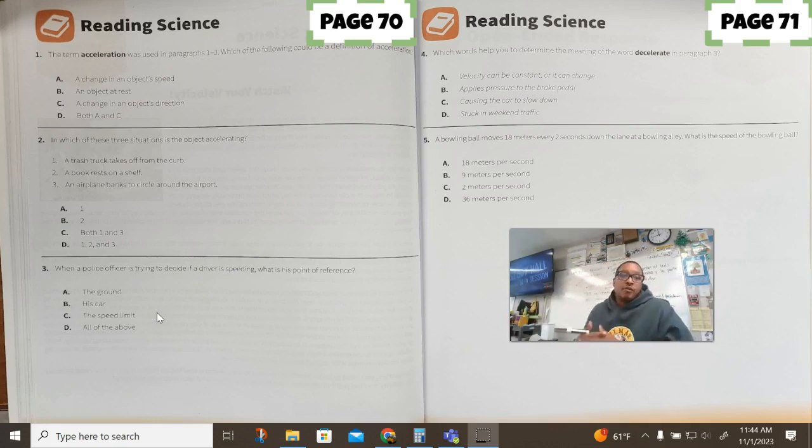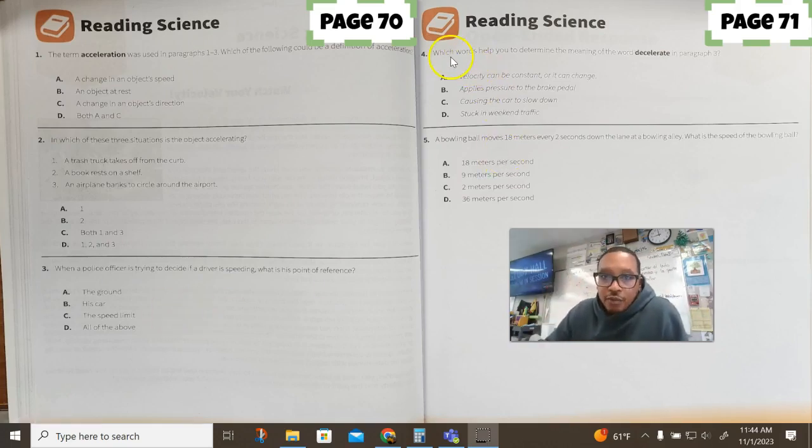So again, the best point of reference would be the police officer's car, and they can do this in several ways. They could be going a certain speed and see how fast your vehicle is going in reference to their vehicle. They could also be stationary in their vehicle and see how fast you move past them. So there are different ways for them to use their car as a frame or point of reference. It probably is not the only point of reference they're going to use.